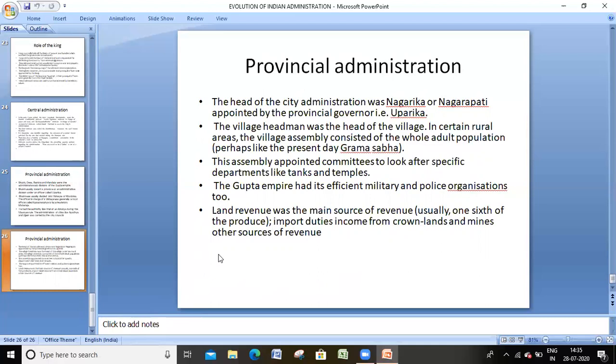If you see the evolution of Indian administration, we discussed the ancient period only. In the ancient period, we discussed the Mauryan administration and Gupta administration. Most of the time the Mauryan administration is asked in many exams. So, my dear students, you may read these things regarding the modern evolution of Indian administration.